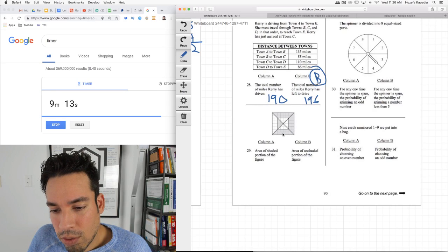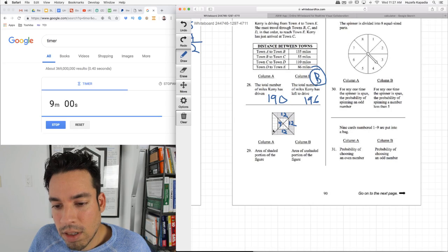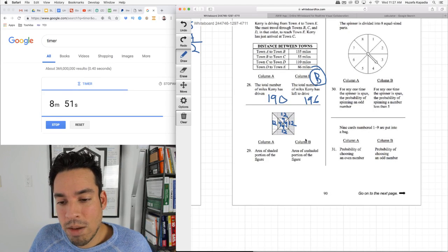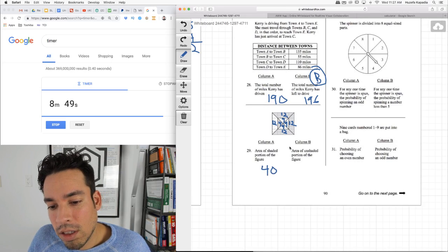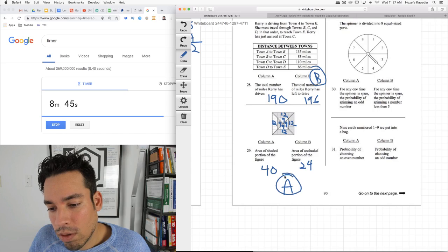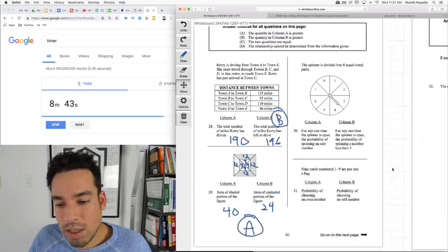Okay, 1, 2, 3, 4, 5, 6, 7, 8, 9, 10, 11, 12. So this shaded is 12, 12, and 12. And this is 1, 2, 3, 4. Okay, so I'm counting those halves, and then that's it. So this one is 12, and this is clearly 4. It's hard to write. So it's clear the shaded is way bigger. The shaded is 40. The unshaded is 4, 4, 4. 12 is 24. So this is way bigger. You could kind of tell from the way it looked, but all right.